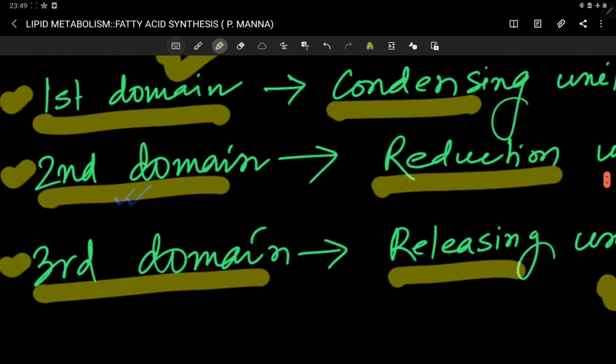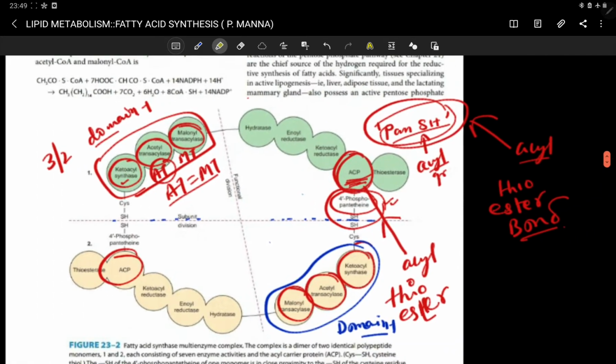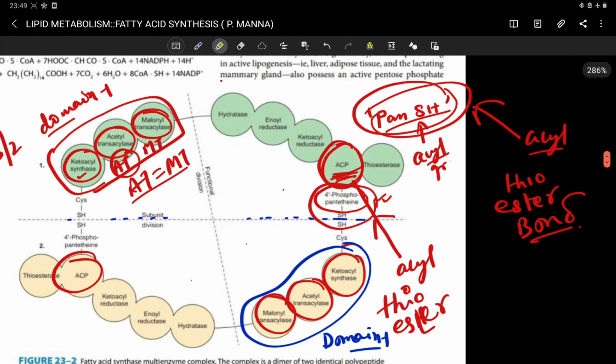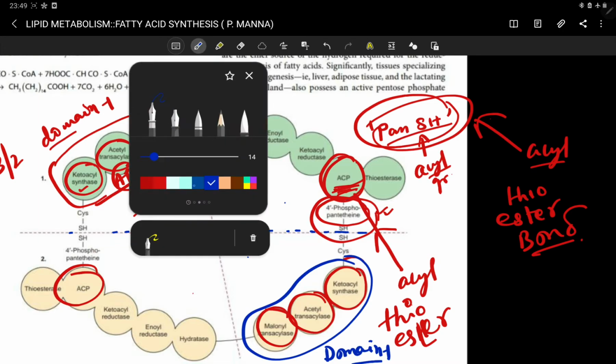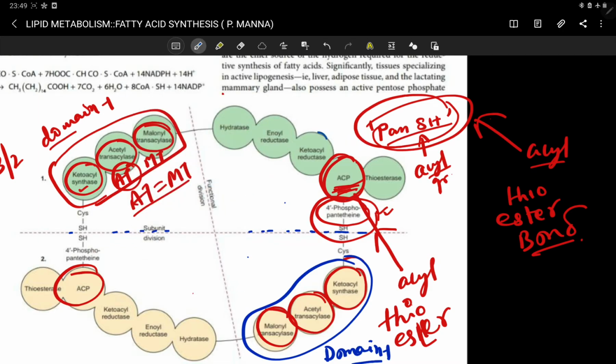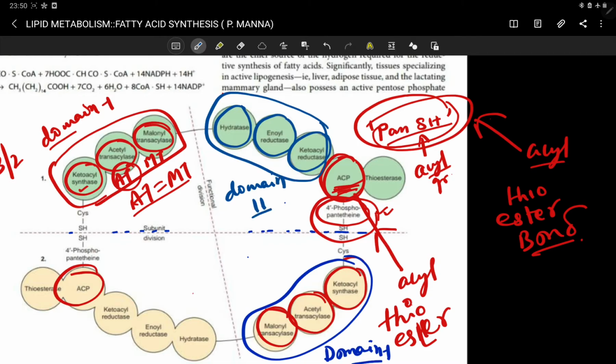So once again, you can see this here: ketoacyl reductase activity, enoyl reductase activity, hydratase activity. That means these 3 form your domain 2, the reducing unit.